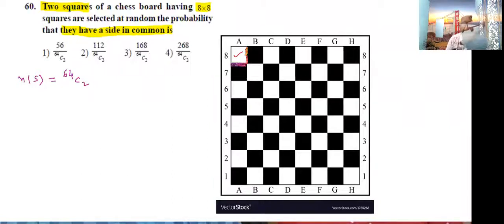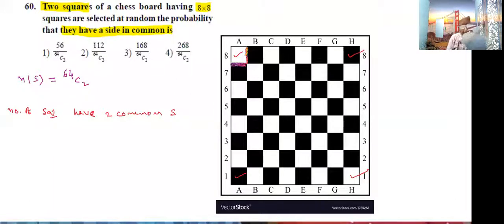Okay. Go to the corners. This is one more square. This is one more. This is one more. Totally, the number of squares that have two common sides.